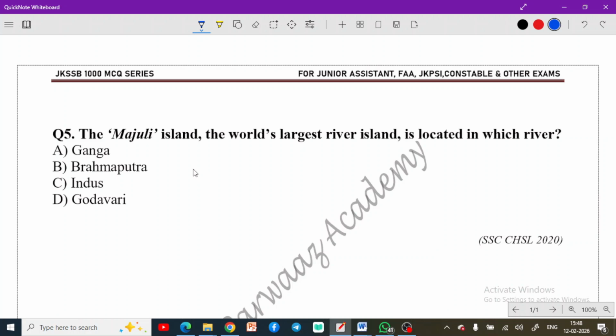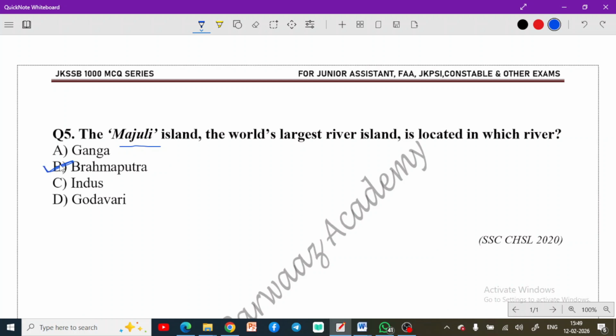The Majuli Island, the world's largest river island, is located in which river? So Majuli River Island, most of you know this fact. Majuli River Island is the world's largest river island that's located in which river? Okay, this Majuli River Island is formed by river Brahmaputra. So here you have to remember Brahmaputra is the correct answer here.